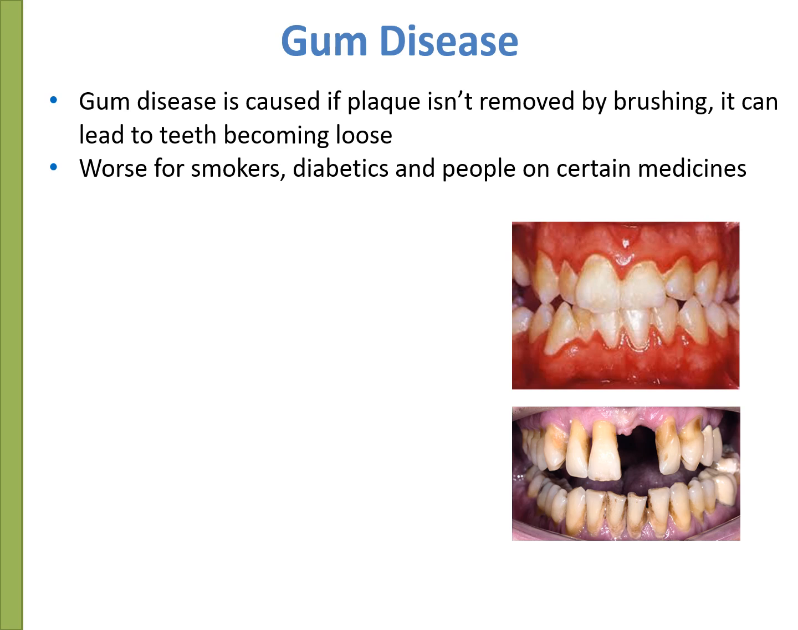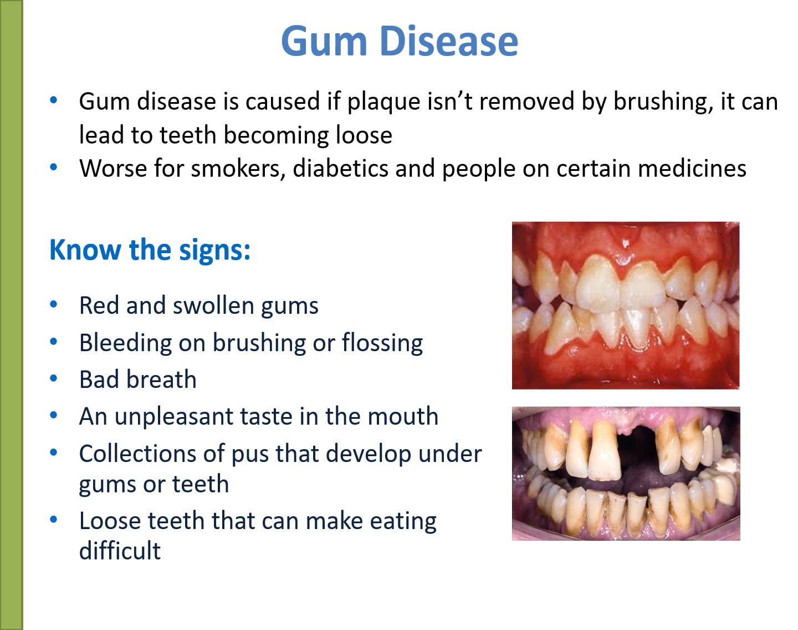As well as being able to prevent gum disease, it's also important to be able to spot the signs and symptoms. Gum disease can cause red and swollen gums, which bleed when brushing or flossing, bad breath or an unpleasant taste in the mouth, collections of pus that develop under our gums and around our teeth can also cause pain. And finally, some teeth may become loose, and that can make eating difficult.